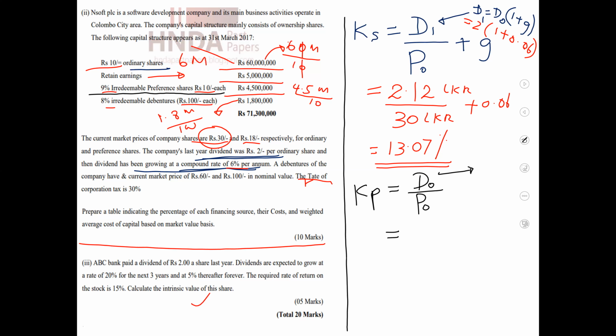Then D0 can be calculated as 10 into 0.09.